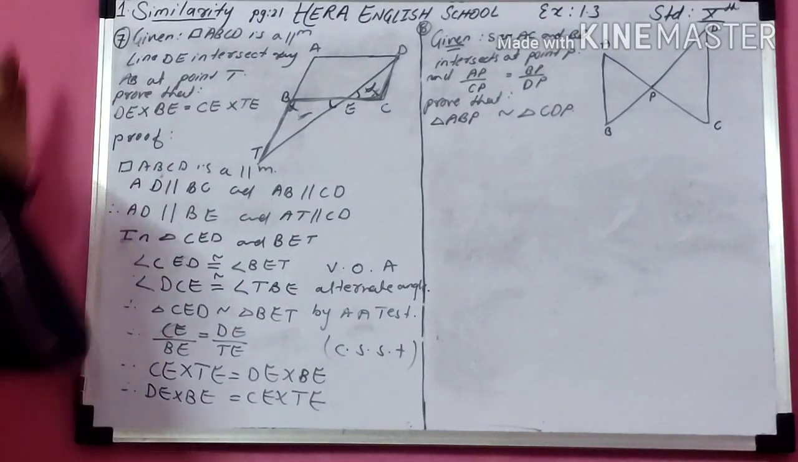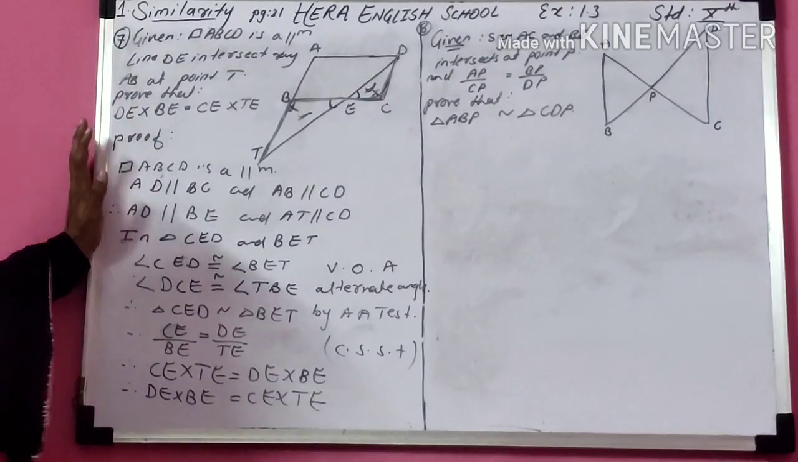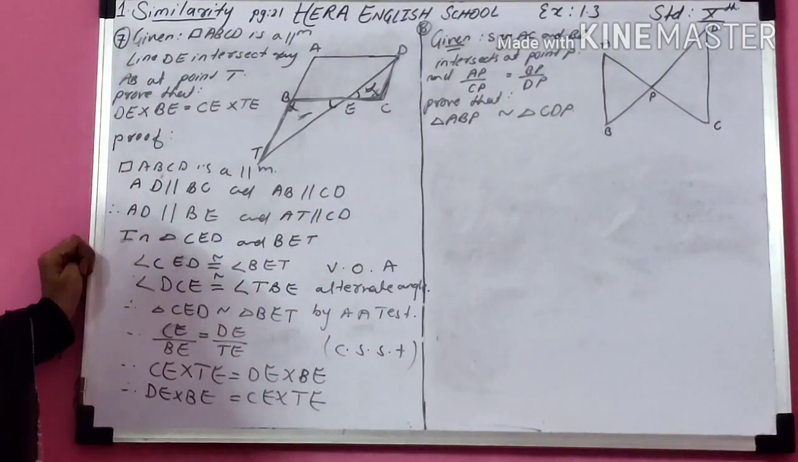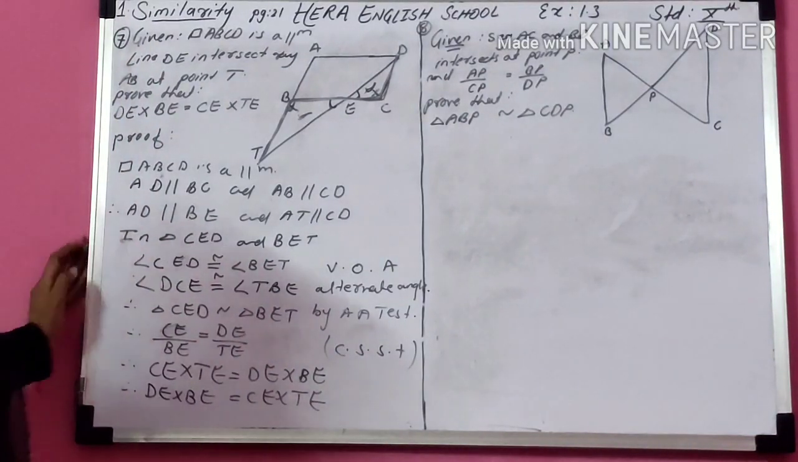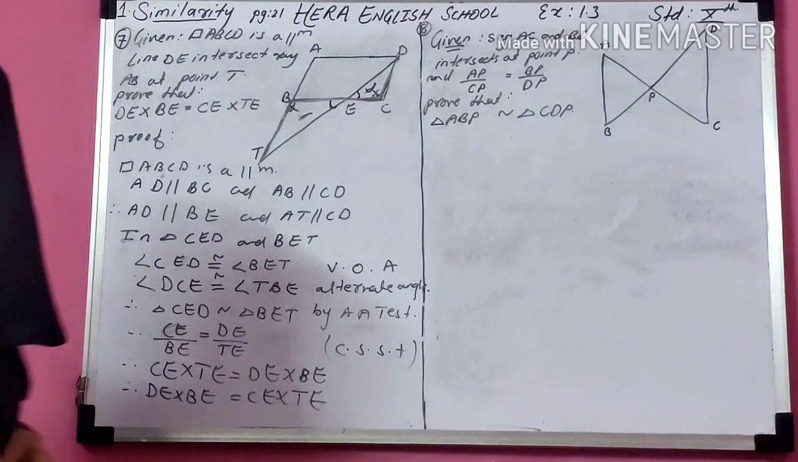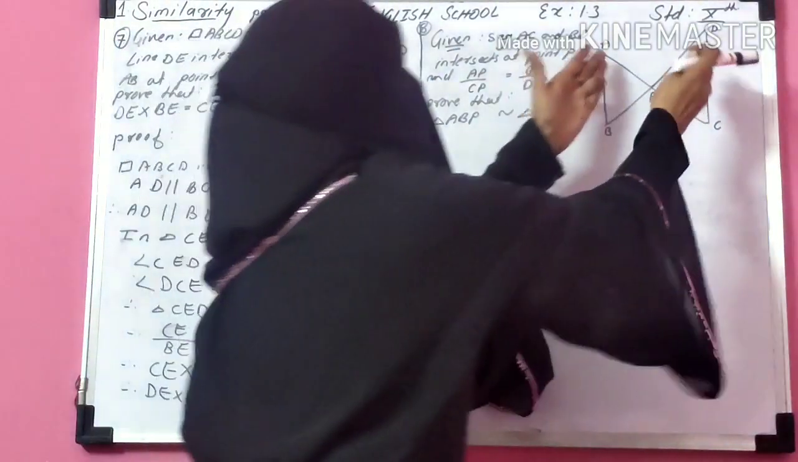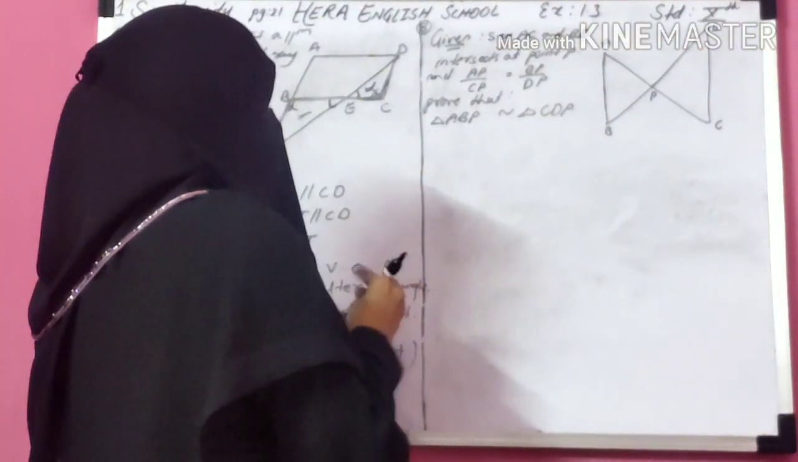Now this is your question number 7. It looks difficult, but it's easy. Just practice 2-3 times, then you will find it very easy. Now move to the next question, number 8. It's a very easy question. You have to prove these two triangles are similar, so focus on these two triangles. Then start your proof.